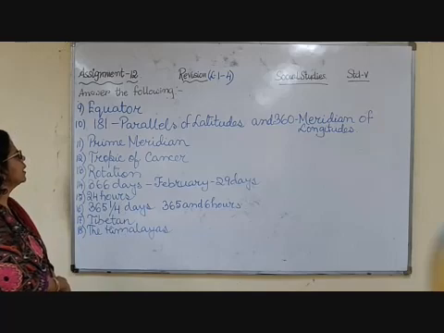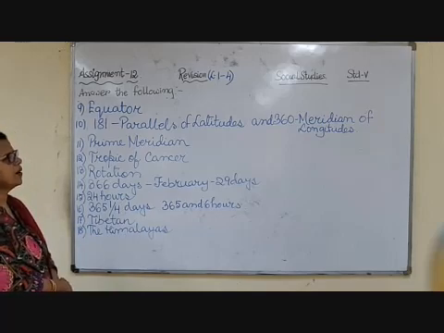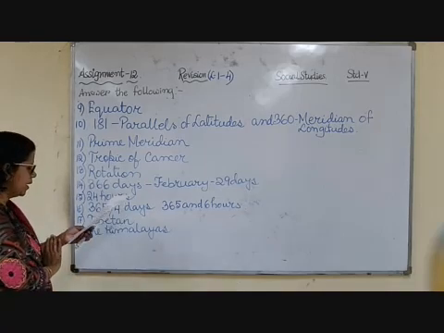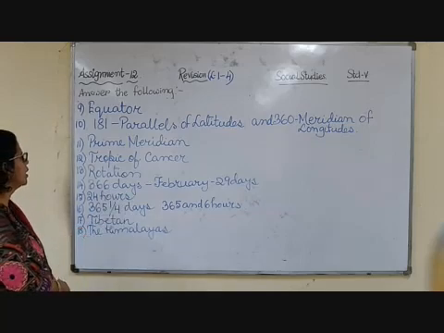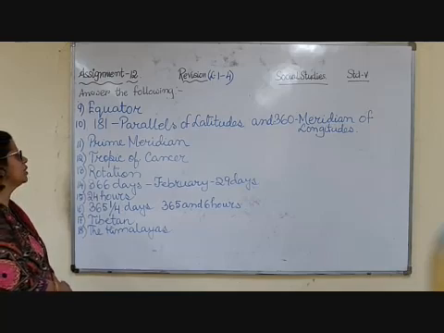Number 10, how many parallels of latitude and meridians of longitude are there? Now there are 181 parallels of latitude and 360 meridians of longitude, that you all know. Number 11 is which is 0 degree meridian, and that is prime meridian, that is passing through Greenwich in London.